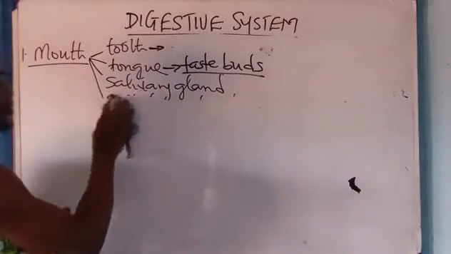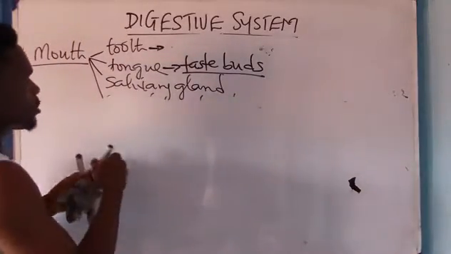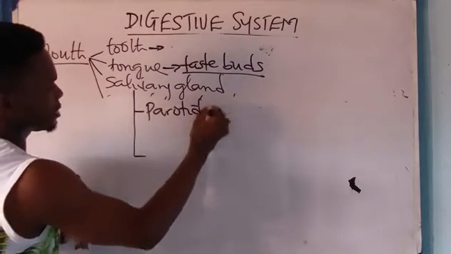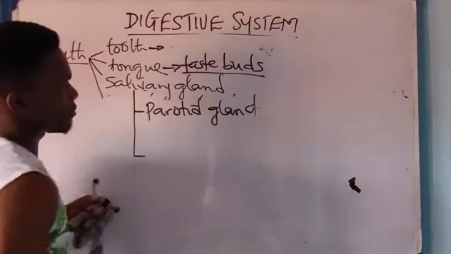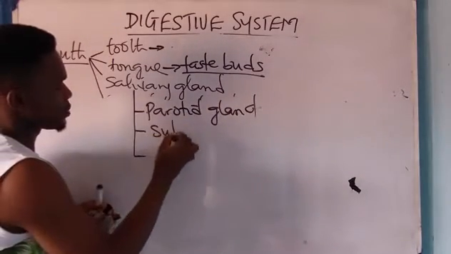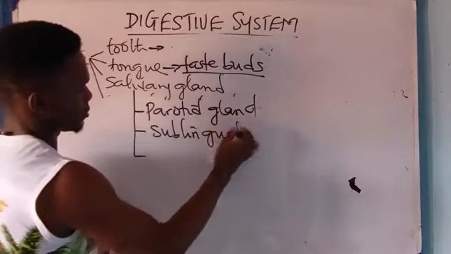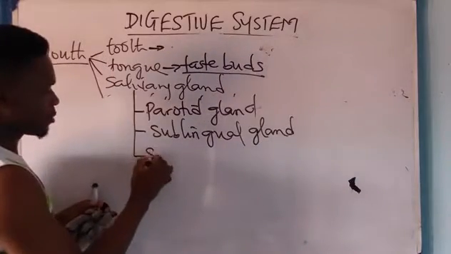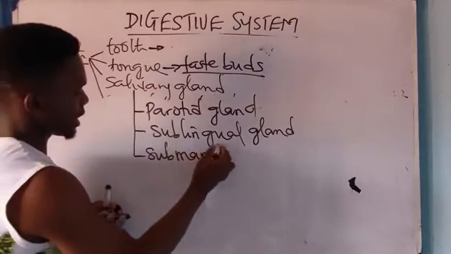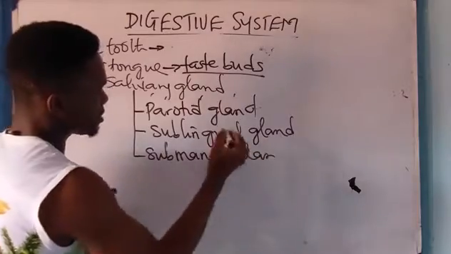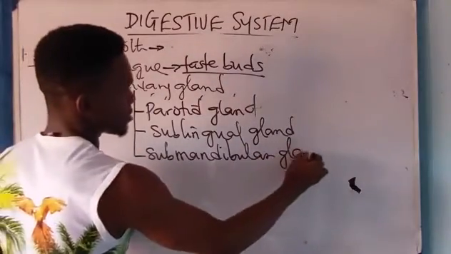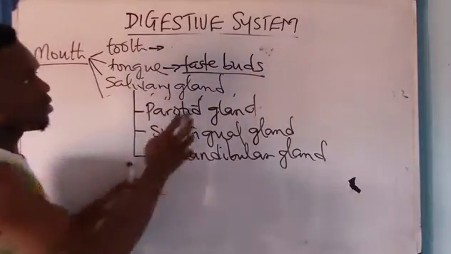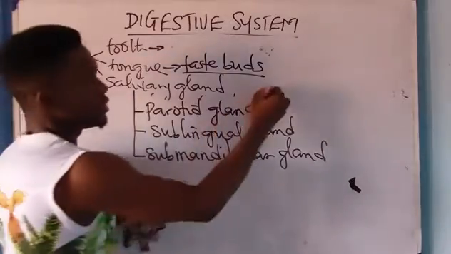All right, let me rub out this very well, please. The salivary gland is made up of other glands. These glands are the parotid gland, that is the constituent of the salivary gland. We have the sublingual gland, and we have a submandibular gland. Now, these are the various glands that make up what? Salivary gland. All these glands, their primary aim is to secrete what?